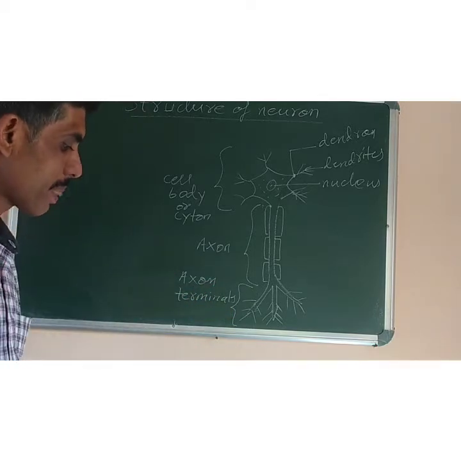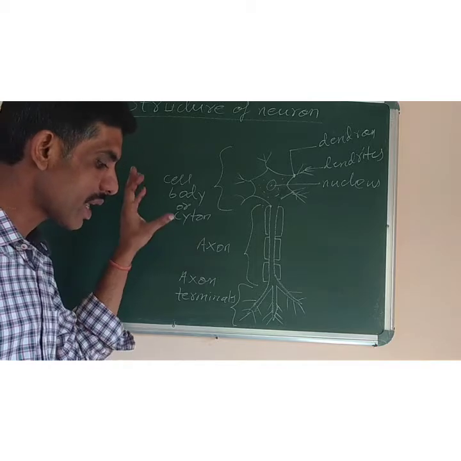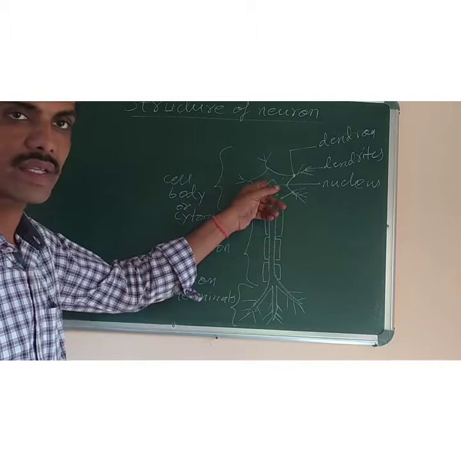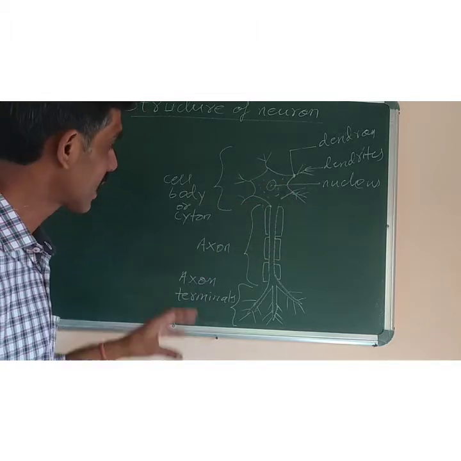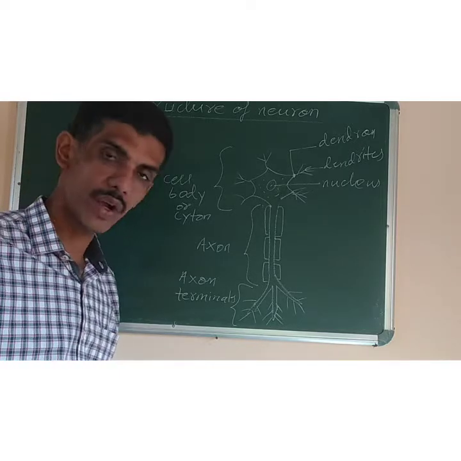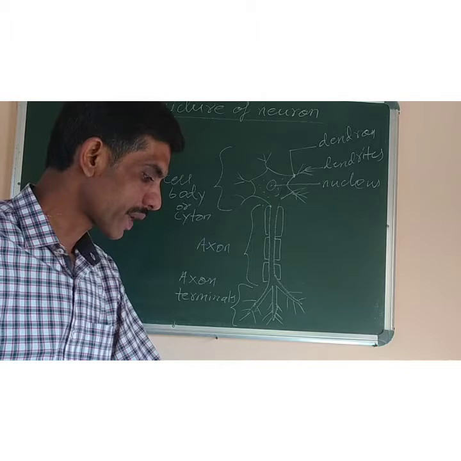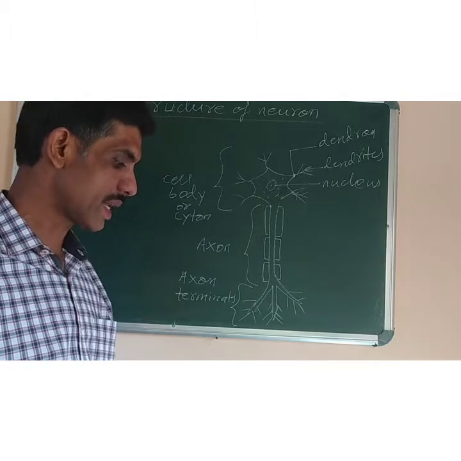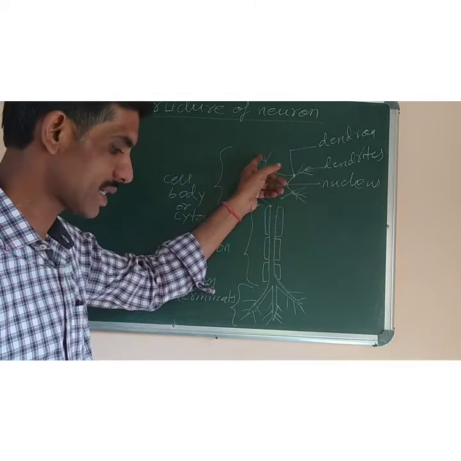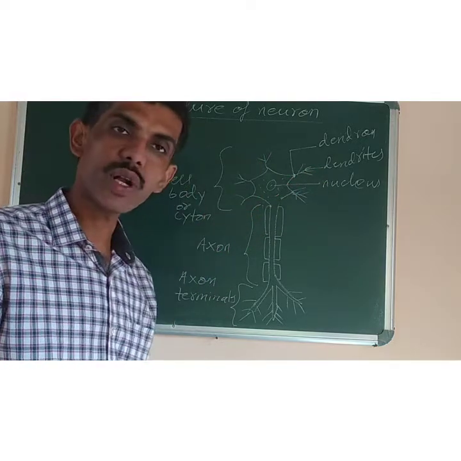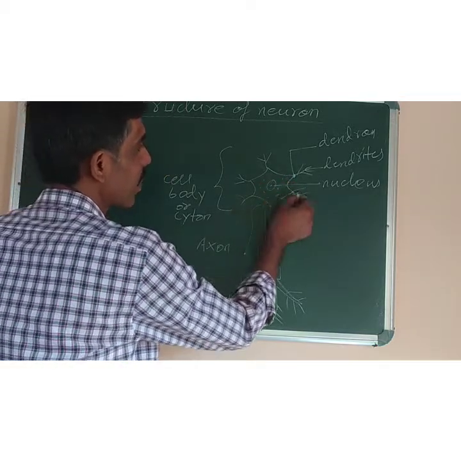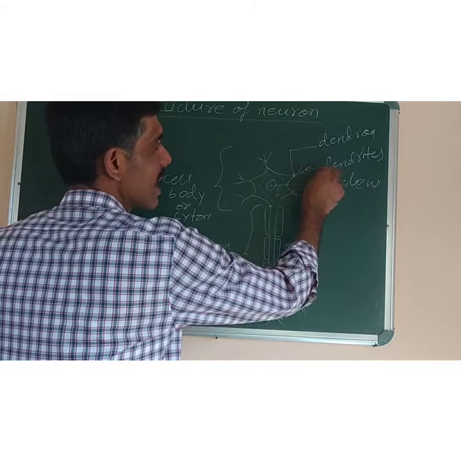First one is the cell body. It is also known as cyton. It is the largest part of the nerve cell, and it contains the nucleus as well as the cytoplasm. Like any other eukaryotic cell, it also contains cell organelles like mitochondria, endoplasmic reticulum, and so on. And next one is dendrites. The short cytoplasmic extensions, the short branches or protoplasmic fibers which spread from the cell body, are known as dendrites.